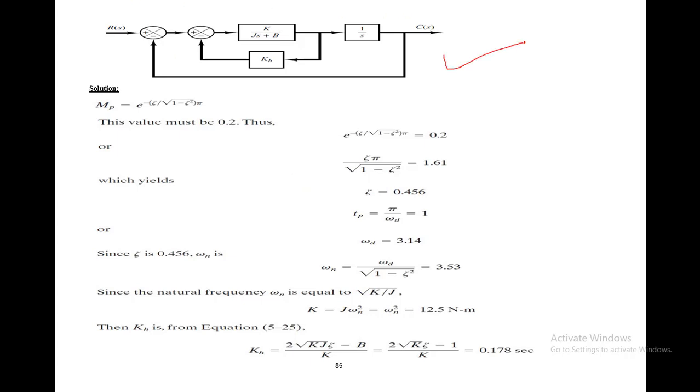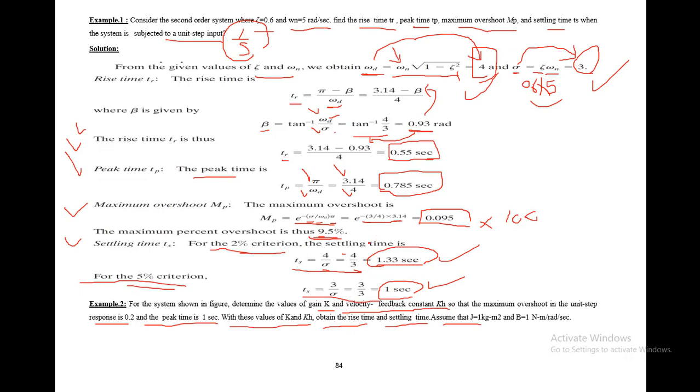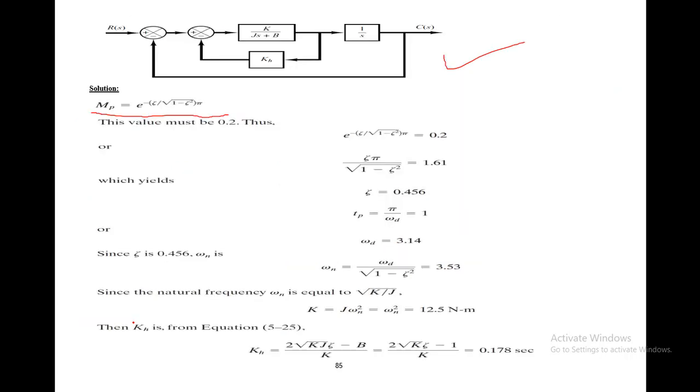This is the diagram over here. So the first thing that we have to find is the maximum overshoot. The formula of maximum overshoot is mentioned over here, and this value must be 0.2, because it is given in the question that the maximum overshoot is equal to 0.2. So now you know that this is equal to 0.2.